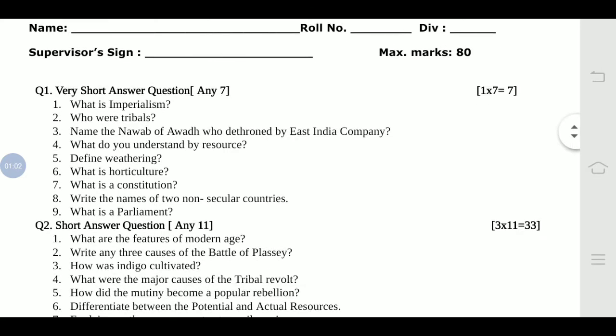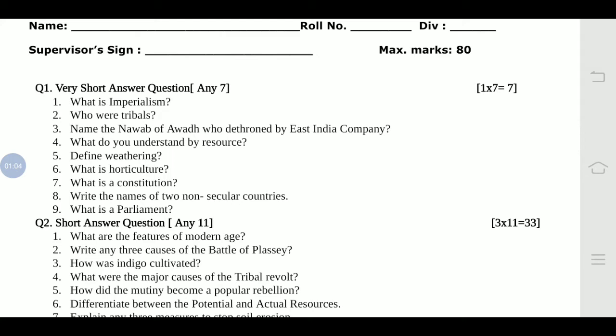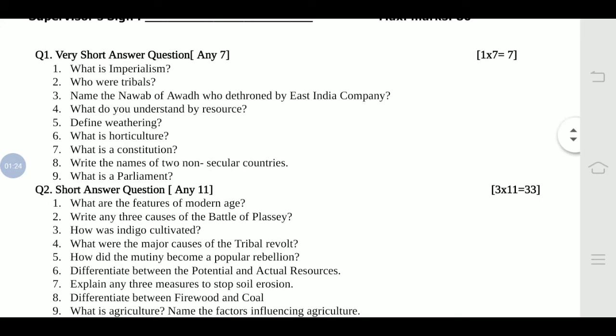So first question is very short answer question. Out of 9 you have to attempt any 7. It would be one word answer or the one sentence answer. Each carries 1 mark. What is imperialism? So here you have to write down the meaning. Who were tribals? Next question is that, so you have to mention who were the tribals. Name the Nawab of Awadh who was dethroned by the East India Company. So here only the name you have to write down.